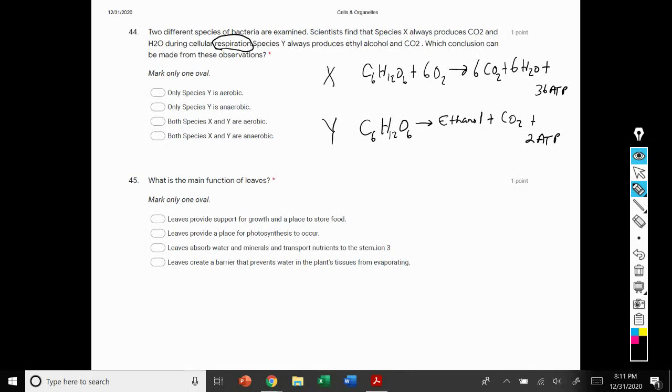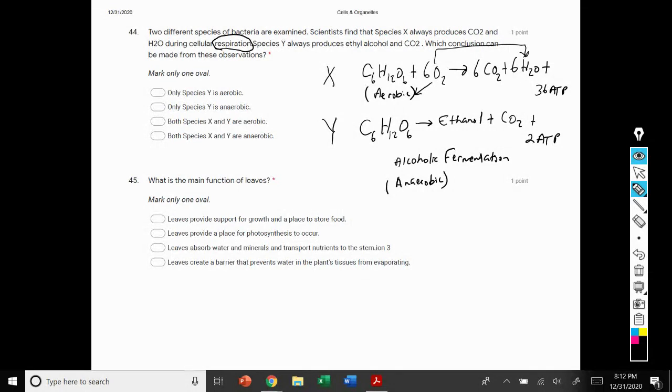So option 1 says only species Y is aerobic. Again, this is alcoholic fermentation down here on the bottom, and alcoholic fermentation is an anaerobic process. This species X is an aerobic process because it uses oxygen gas, and that is the only way that water can be formed.